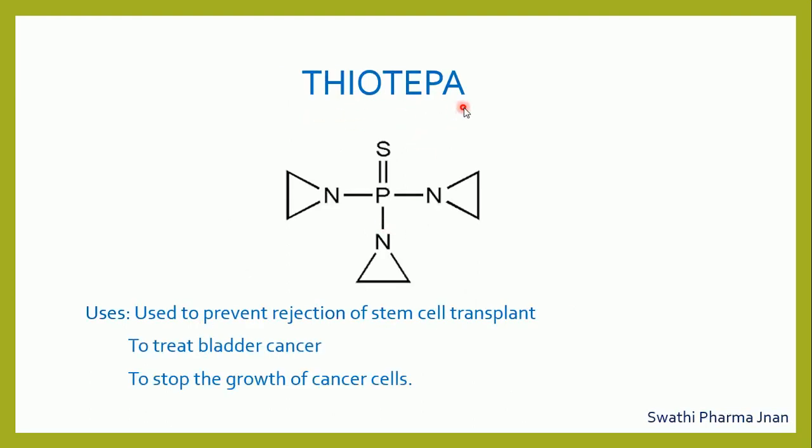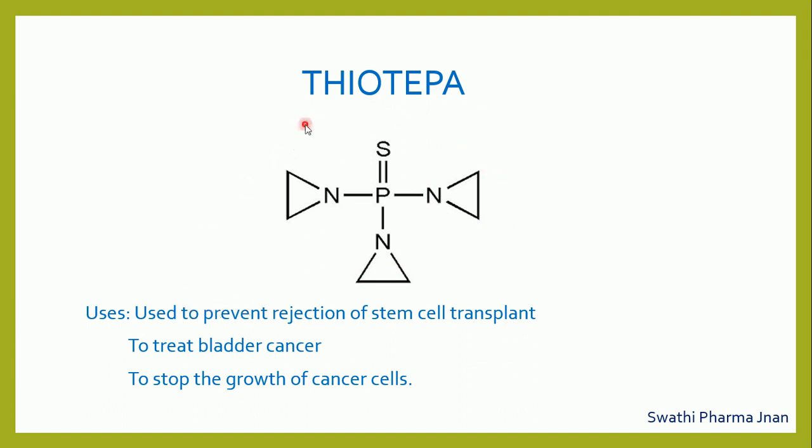Next one is thiotepa. Thiotepa contains the central phosphorus atom. To this central phosphorus atom, sulfur is present. So thio indicates the sulfur atom is attached to the phosphorus with double bond. The remaining three bonds of the phosphorus is attached with aziridine ring. What is aziridine ring? Aziridine ring is three-membered ring containing one nitrogen. That is structure of aziridine.